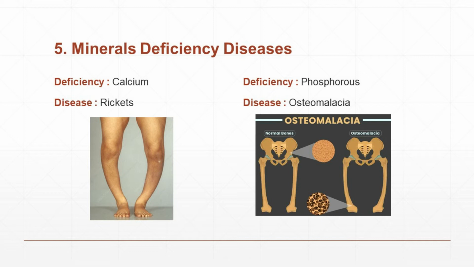Next, the minerals: calcium deficiency causes rickets, phosphorus deficiency causes osteomalacia, iodine deficiency causes cretinism in children and goiter in adults, iron deficiency causes anemia in humans.